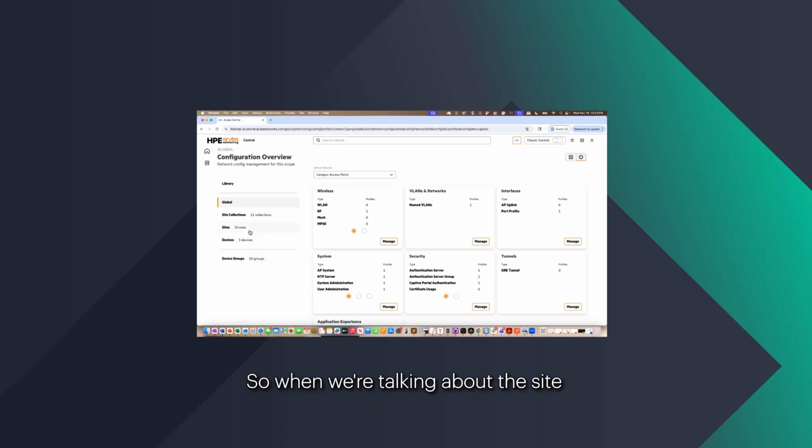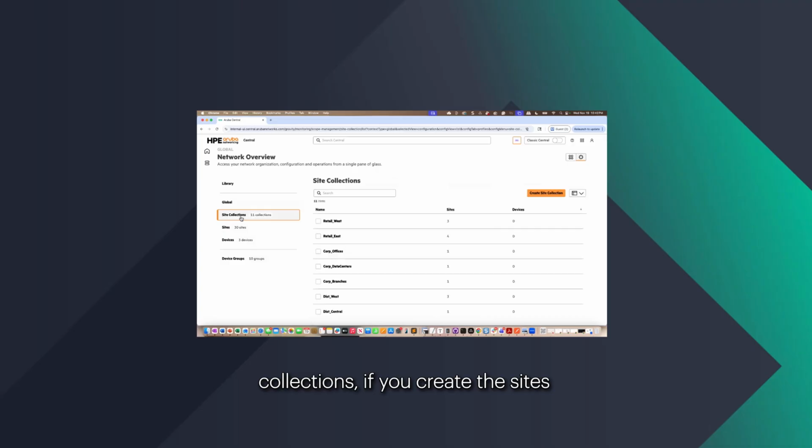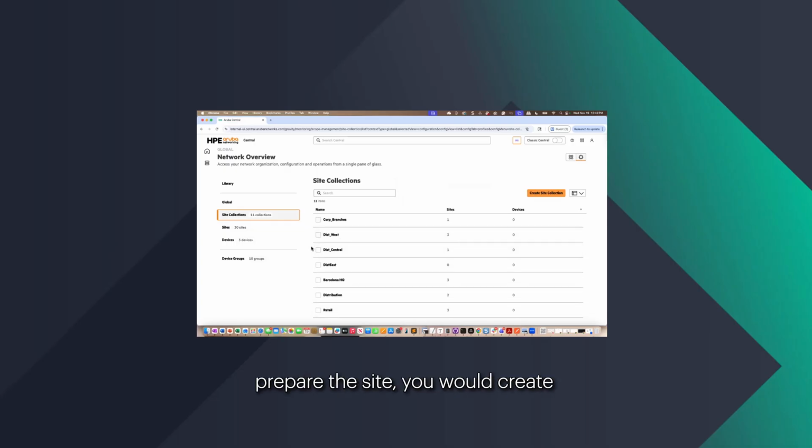When we're talking about the site collections, the way that I would do this in a real deployment is to create the sites first. Then I would create the site collections, assign the sites to the site collections, and leave that there. Then I would go to the library and create the profiles there as much as I can, just because it's one place to keep it neat.